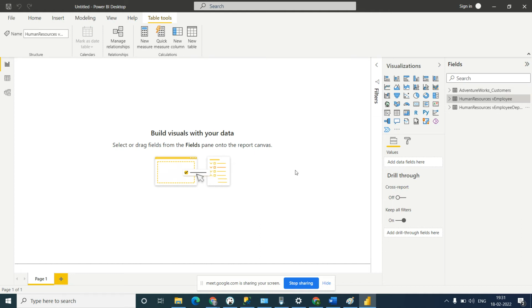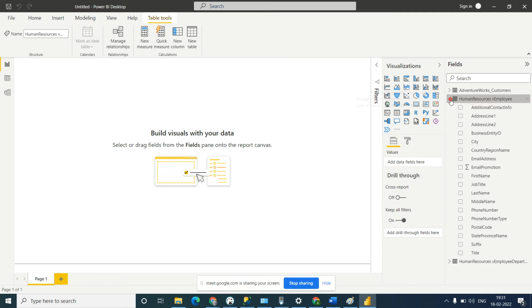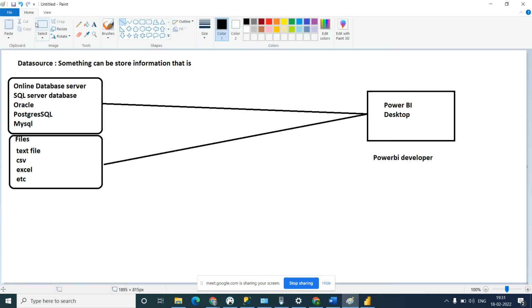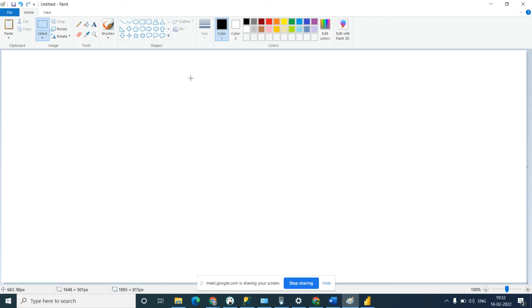What is the import and what is the direct query option? This is a very important question in the interview, a very common interview question: what is import and what is direct query? Why do you select import and why do you need to select direct query? In which scenario will you select import and in which scenario will you select direct query? Let's say we have one online database, that is a data source.